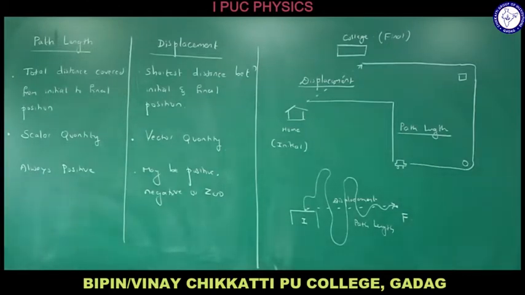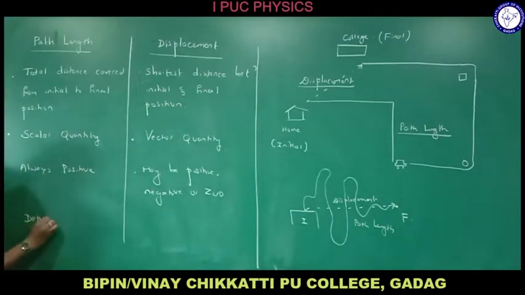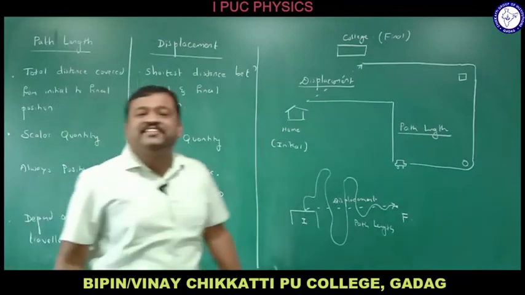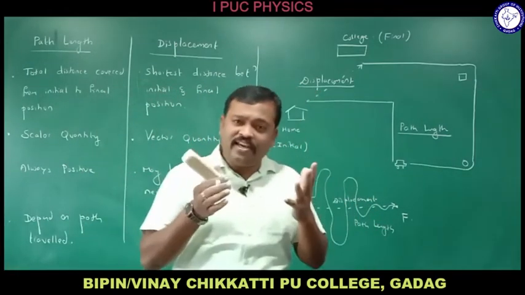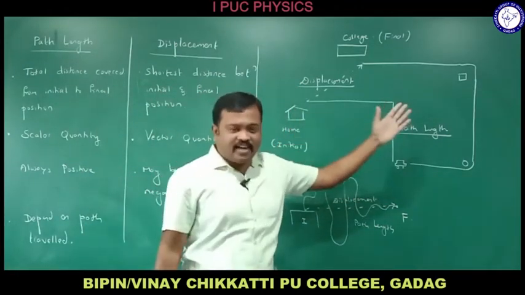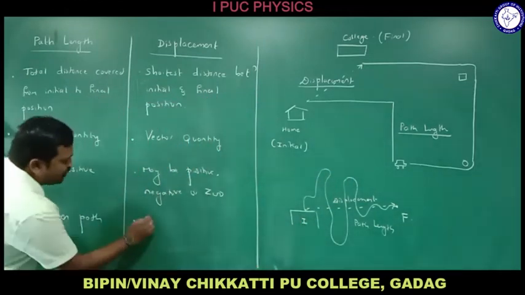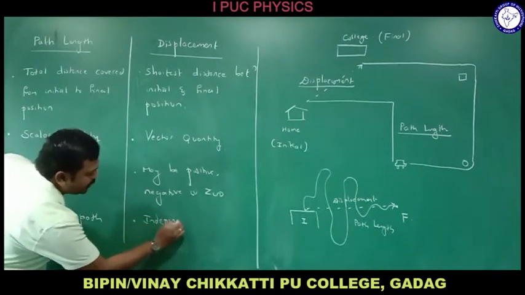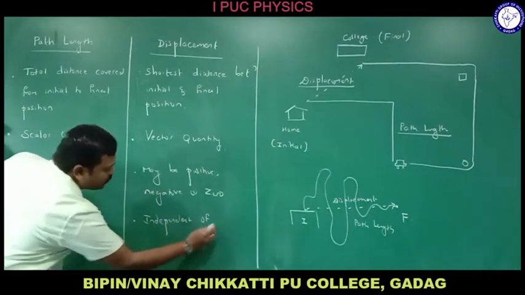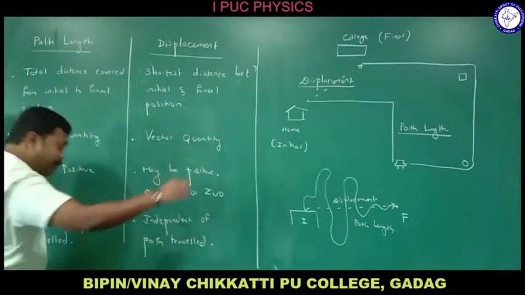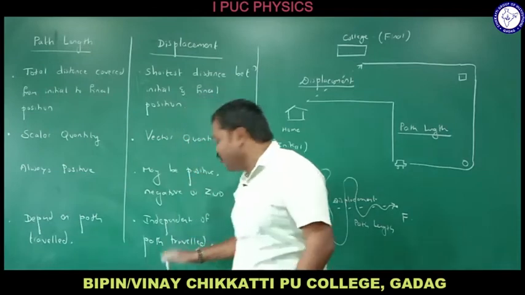Another thing you need to know here is that path length depends on the path traveled. It depends on how the body is actually traveling. I told you how the mosquito is traveling. It depends upon the path traveled. Do remember, displacement is independent of the path covered or traveled.